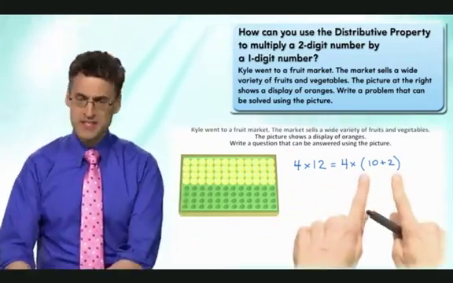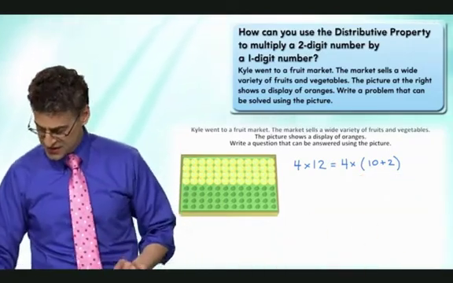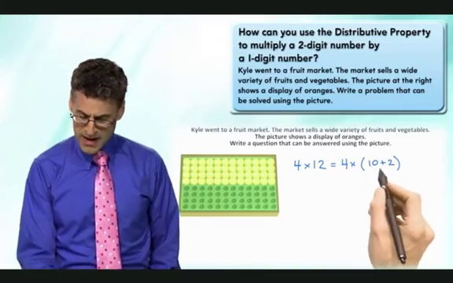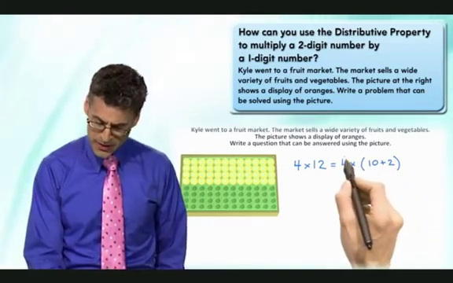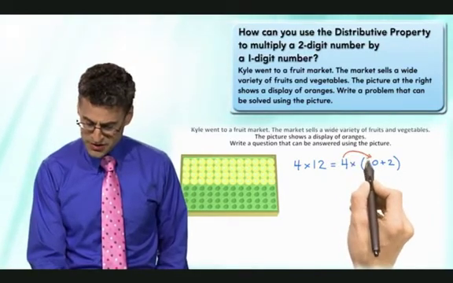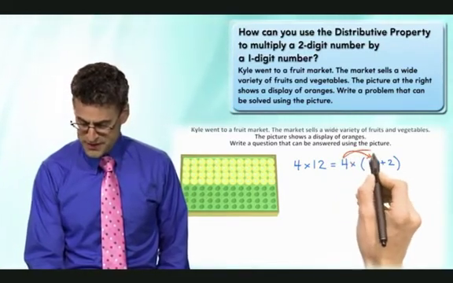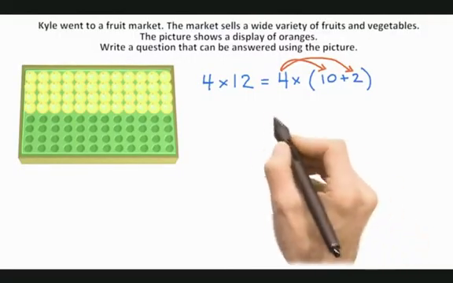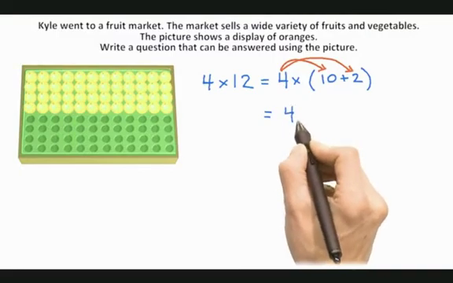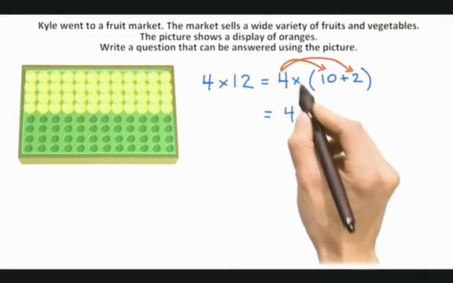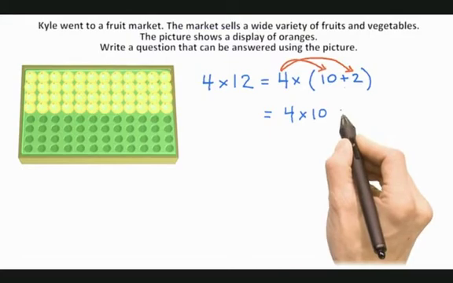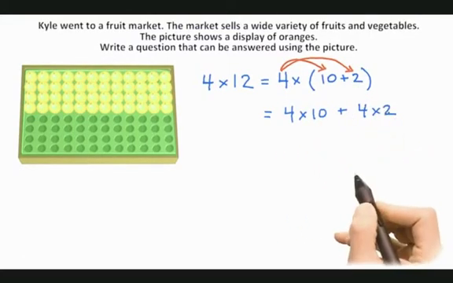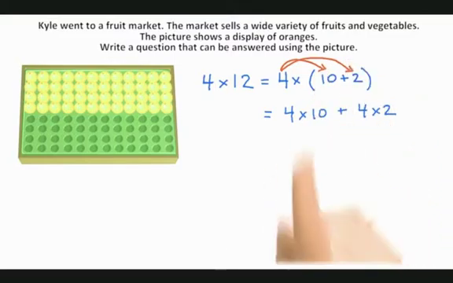So now that the parentheses are here, this tells me that I can use the distributive property. Because remember what the distributive property says. If you're multiplying a number by a sum, then all you have to do is multiply that number by the first term in your sum, and then multiply it by the second addend, and then just add the answers. So in this case, it would look like this. And check out why this is now where it's going to get real easy. Because it'd be 4 times 10, and then plus 4 times 2. You see? These are the same things, and that's the distributive property.